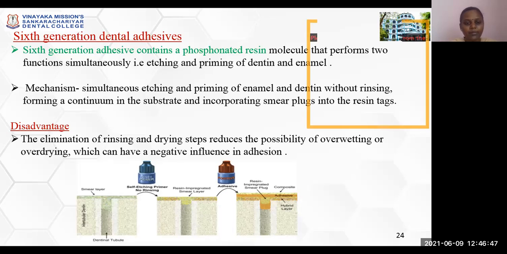Advantages: the elimination of rinsing and drying steps reduces the possibility of overwetting or overdrying, which can have a negative influence in adhesion. This picture denotes the application of sixth generation dentin adhesives where the primer is combined with an etchant. The smear layer is not removed in this type of adhesive. Hence, the smear layer is found to be incorporated into the hybrid layer.